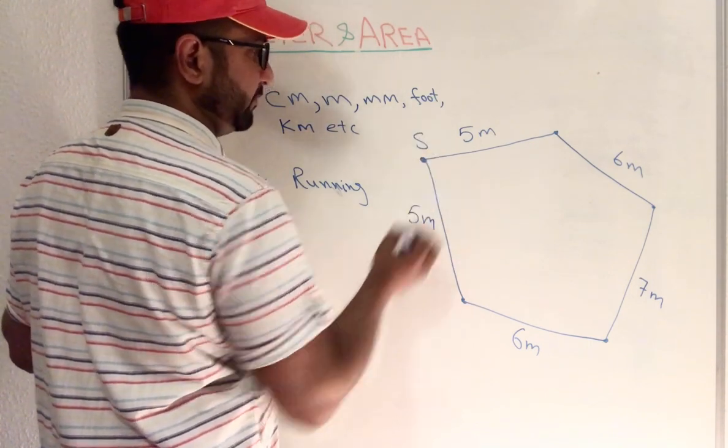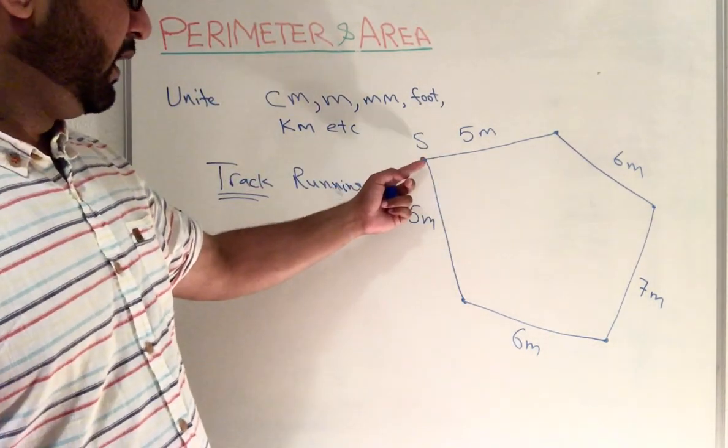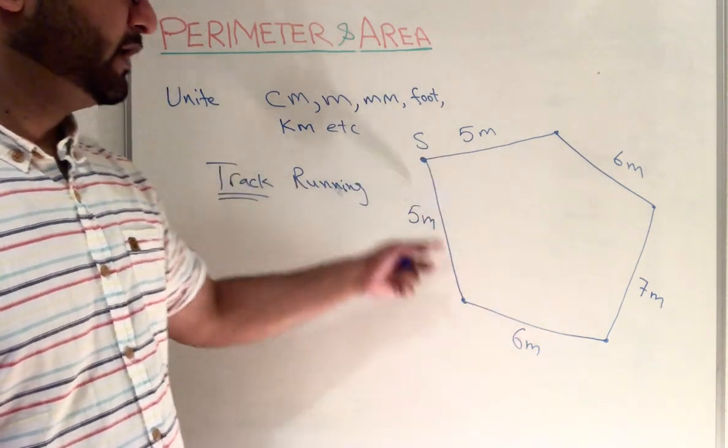If this is your starting point and you travel, it's called all around its